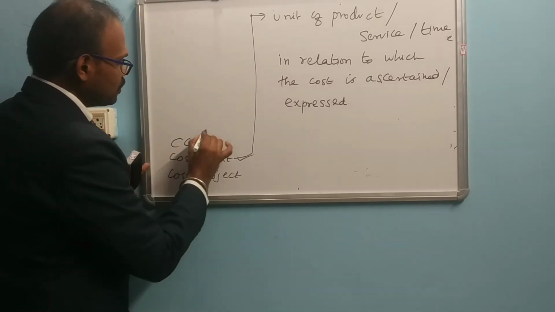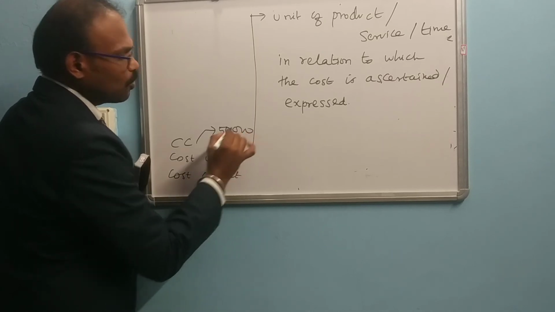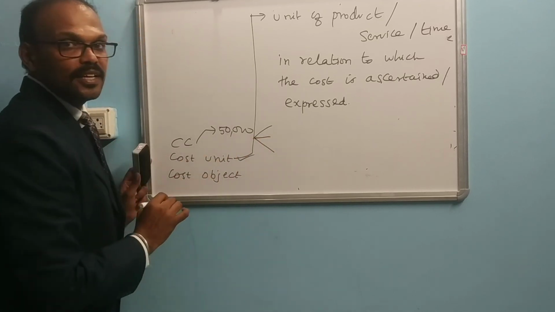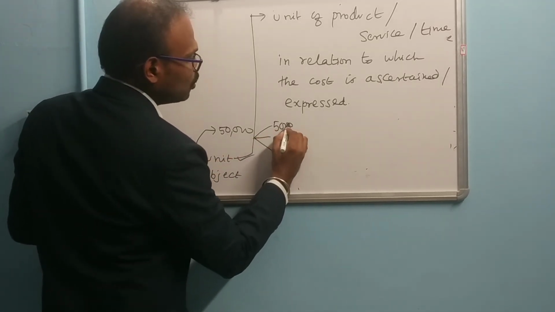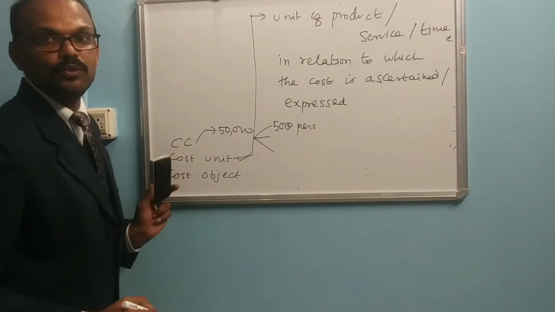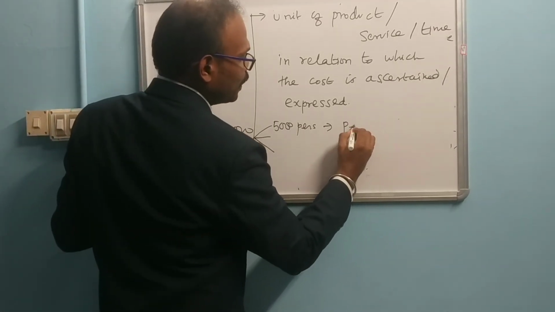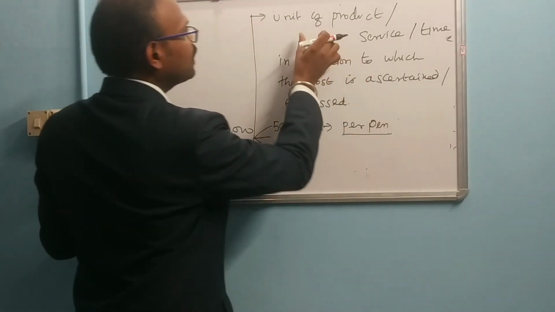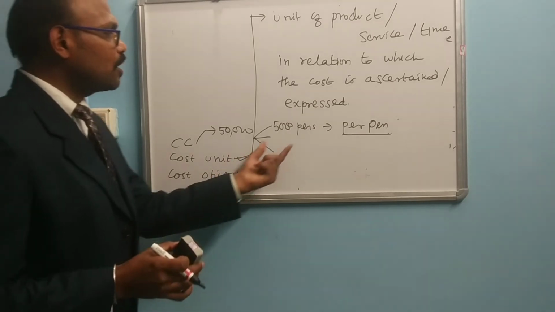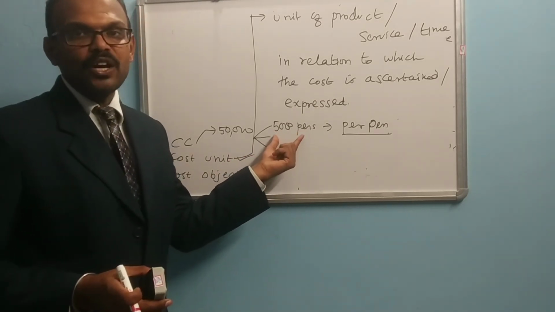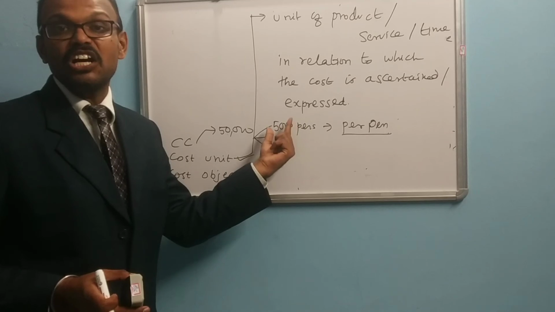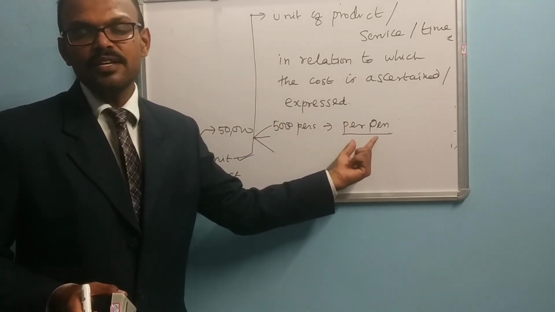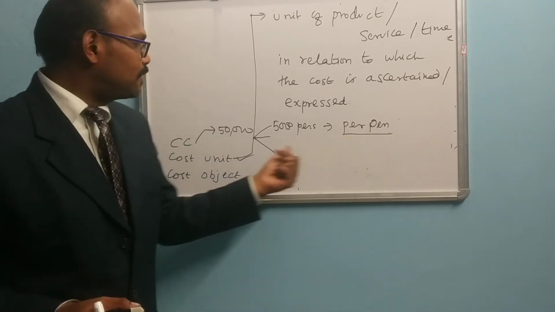For the cost center, the total cost is 50,000. In the cost center we are producing several products, for example 5,000 pens. So what is the cost per pen? This is nothing but the unit of the product. So now we are breaking up the cost of the cost center into a smaller subdivision, and that is the cost unit.